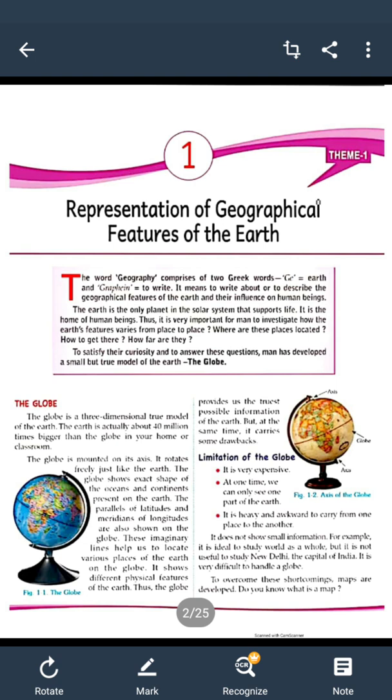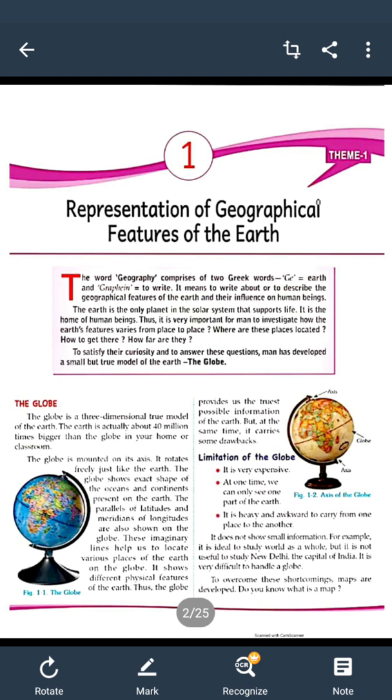So the first topic is globe and map. What is a globe? The globe is a three-dimensional model of the earth. As you see, the globe also looks like the earth. As the earth is tilted, the globe is also tilted. It tells us about the different countries. It shows us the capitals of the countries and how the world looks.